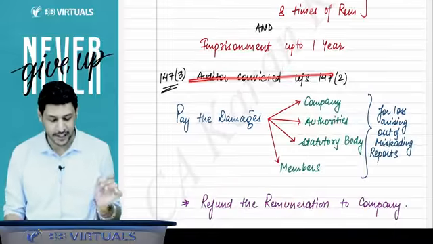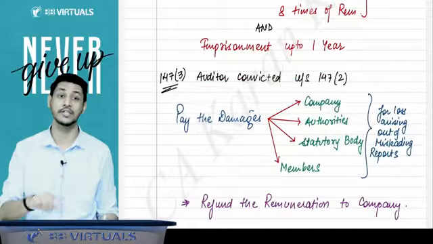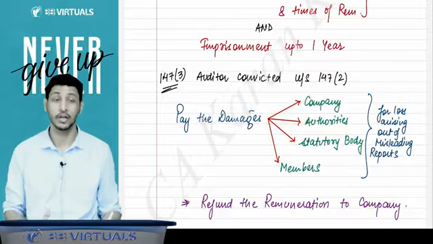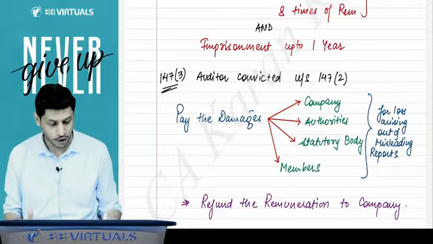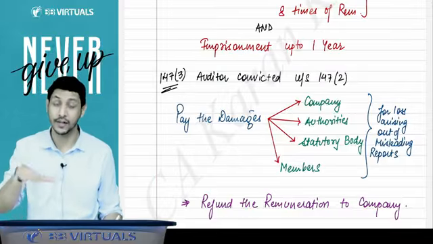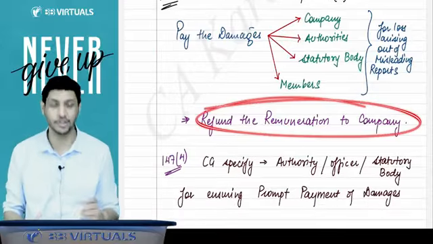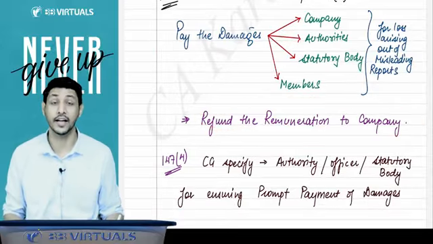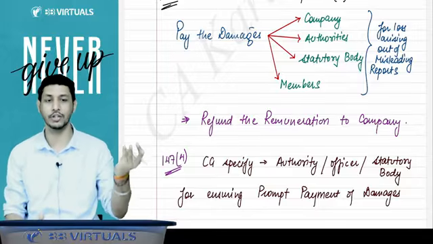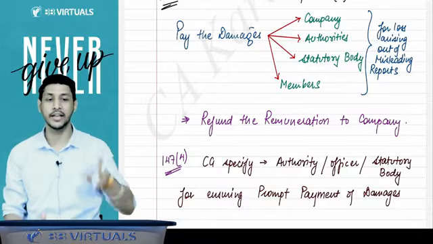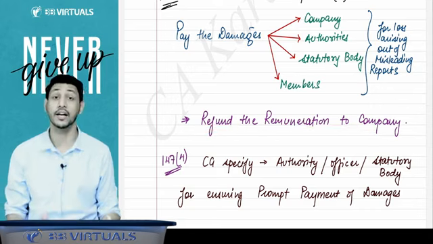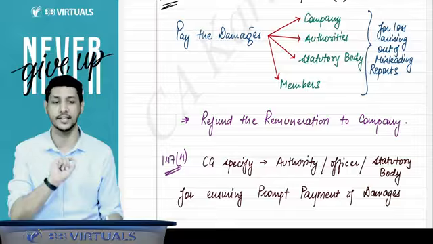And the auditor so convicted under this section has to pay the damages also to the company, to the authorities, to the statutory body, to the members whom he had deceived, for the loss arising out of the misleading reports. And further, he has to refund the remuneration also. Oh my God, they have taken everything from the auditor. They have taken fine also, sent him to jail also, said that you have to pay the damages also, and refund the remuneration as well.